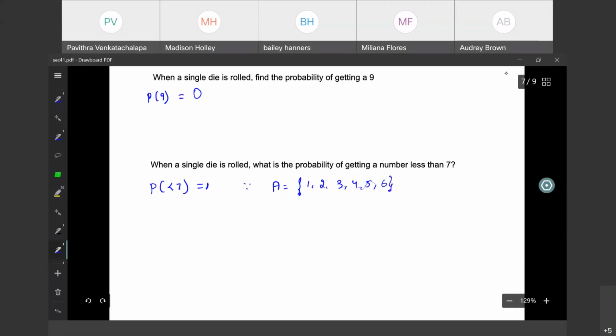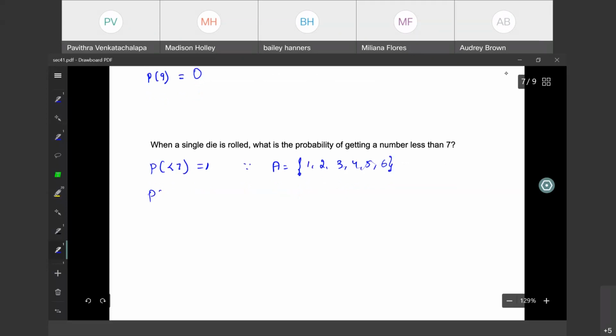So what is the number of outcomes? We have all 6, which is less than 7, right? So 6 divided by the total number of outcomes, which is 6, gives 1. Okay?